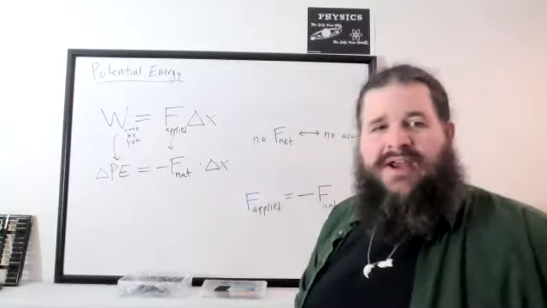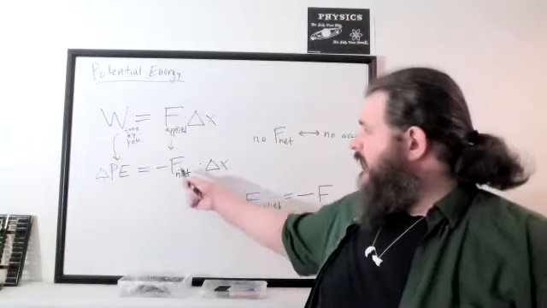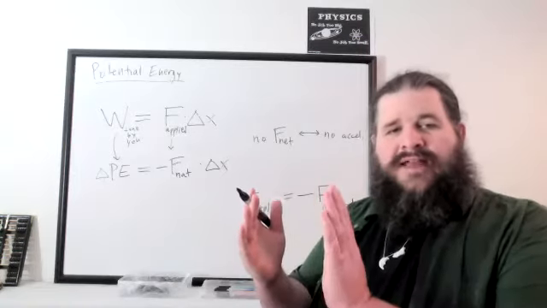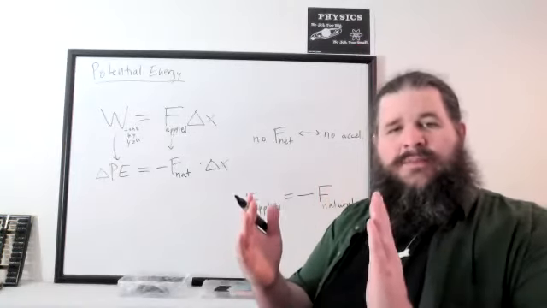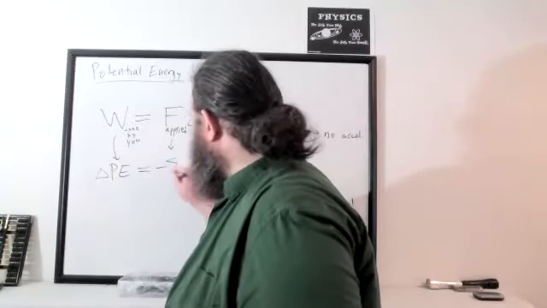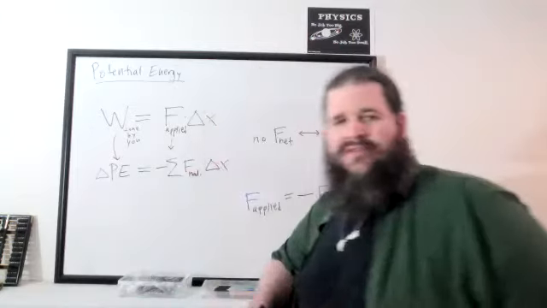So the force might be changing. So again, we're going to split this up into tiny pieces and multiply the force right now times a tiny bit of distance, plus the force a little bit later times a tiny bit of distance, plus the force a little bit later times a tiny bit of distance. So we are adding up natural force times a little bit of distance.